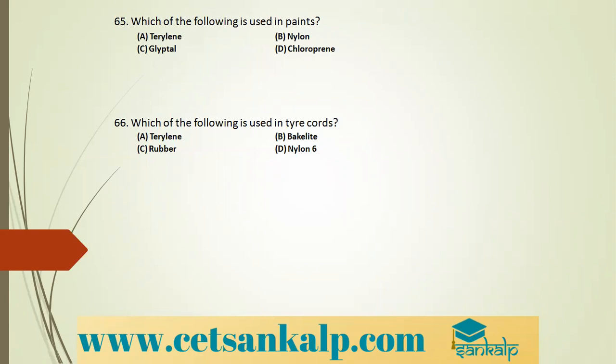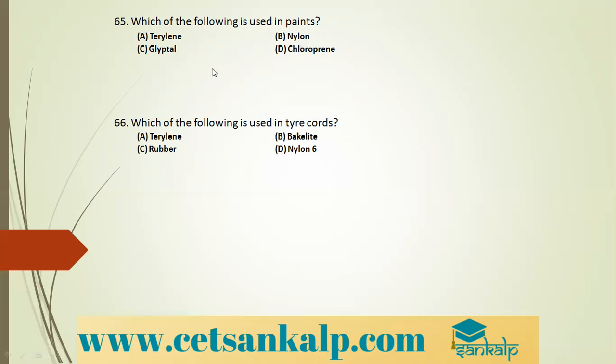Which of the following is used in paints? As I said, we should know the uses of the compounds. Terylene is Dacron, which is used in clothing materials. Nylon is used in ropes and all.